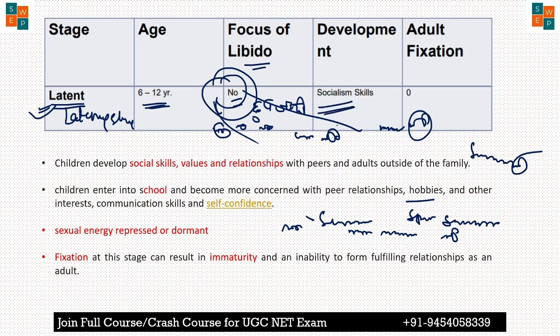Okay, if they are unable to perform all these activities, there is some kind of fixation. The fixation is like they are not good in study, they are not good in sports activity. So the fixation at this stage results in immaturity.